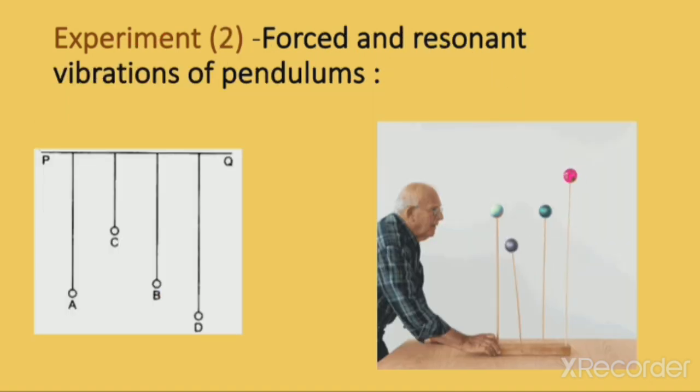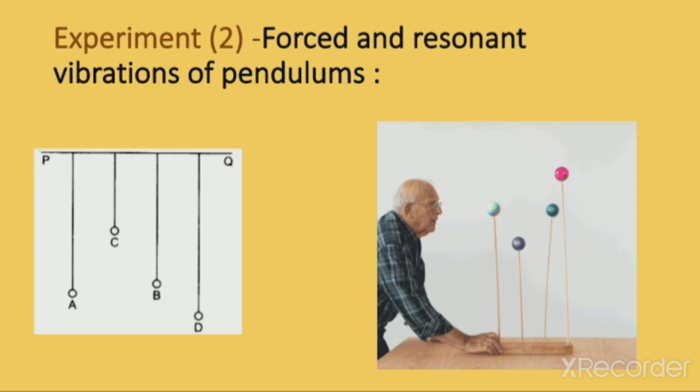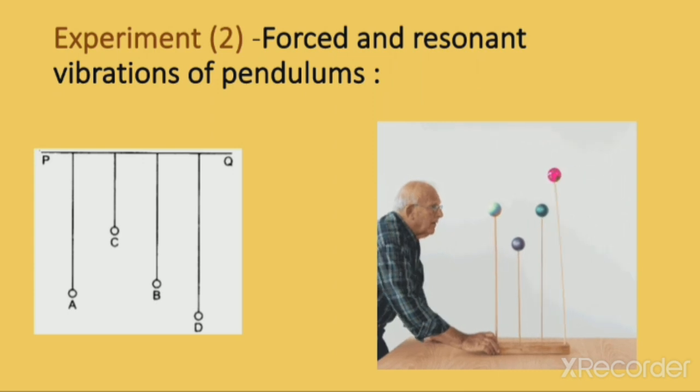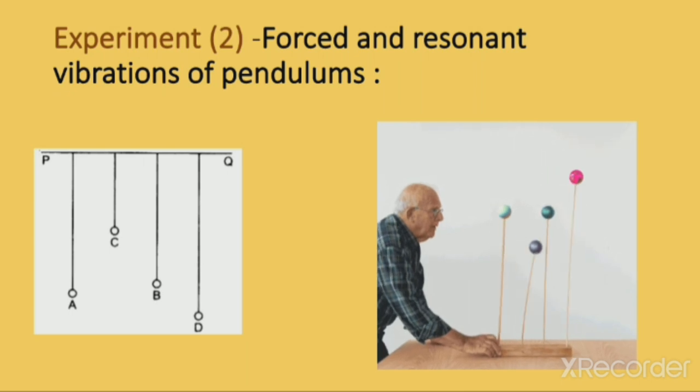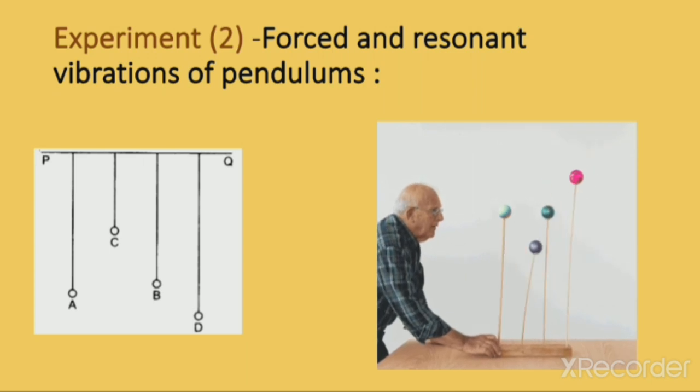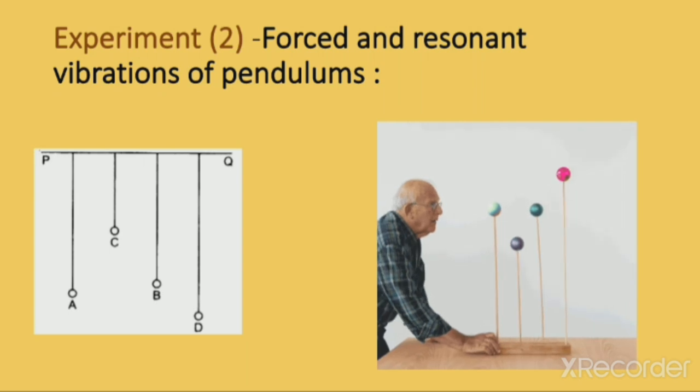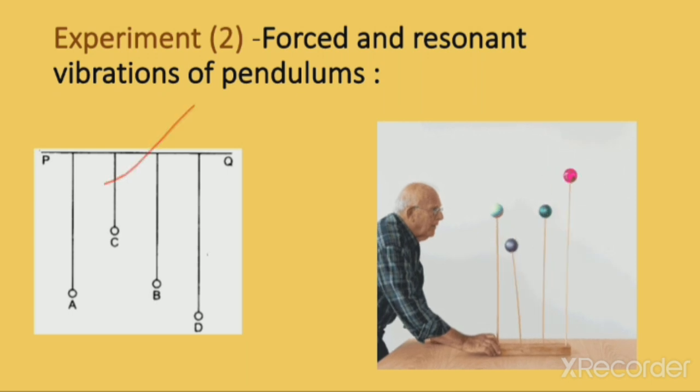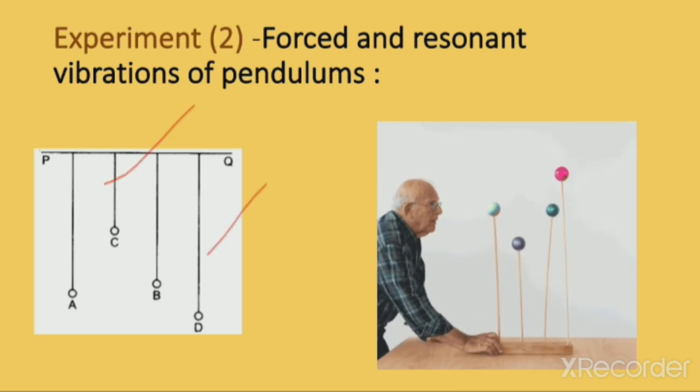Now the second example is for simple pendulums. So four bobs of pendulums are suspended from a rigid support. You can say that a piece of stretched rubber string PQ, through which four pendulums are suspended, A, B, C, D. The lengths of the pendulums are different. A and B, you can see, have the same length, while the lengths of C and D are different, meaning C is less and D is more. A and B will have equal length.